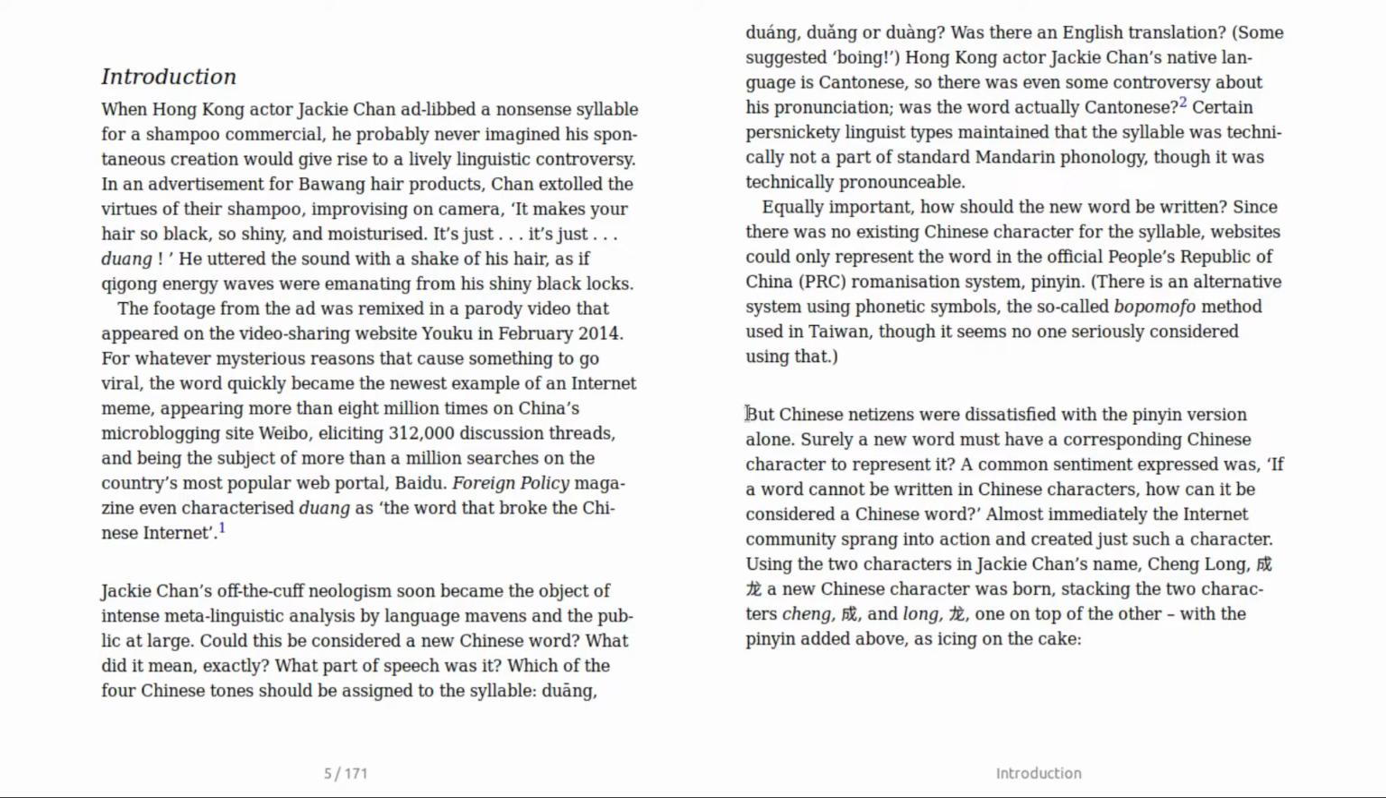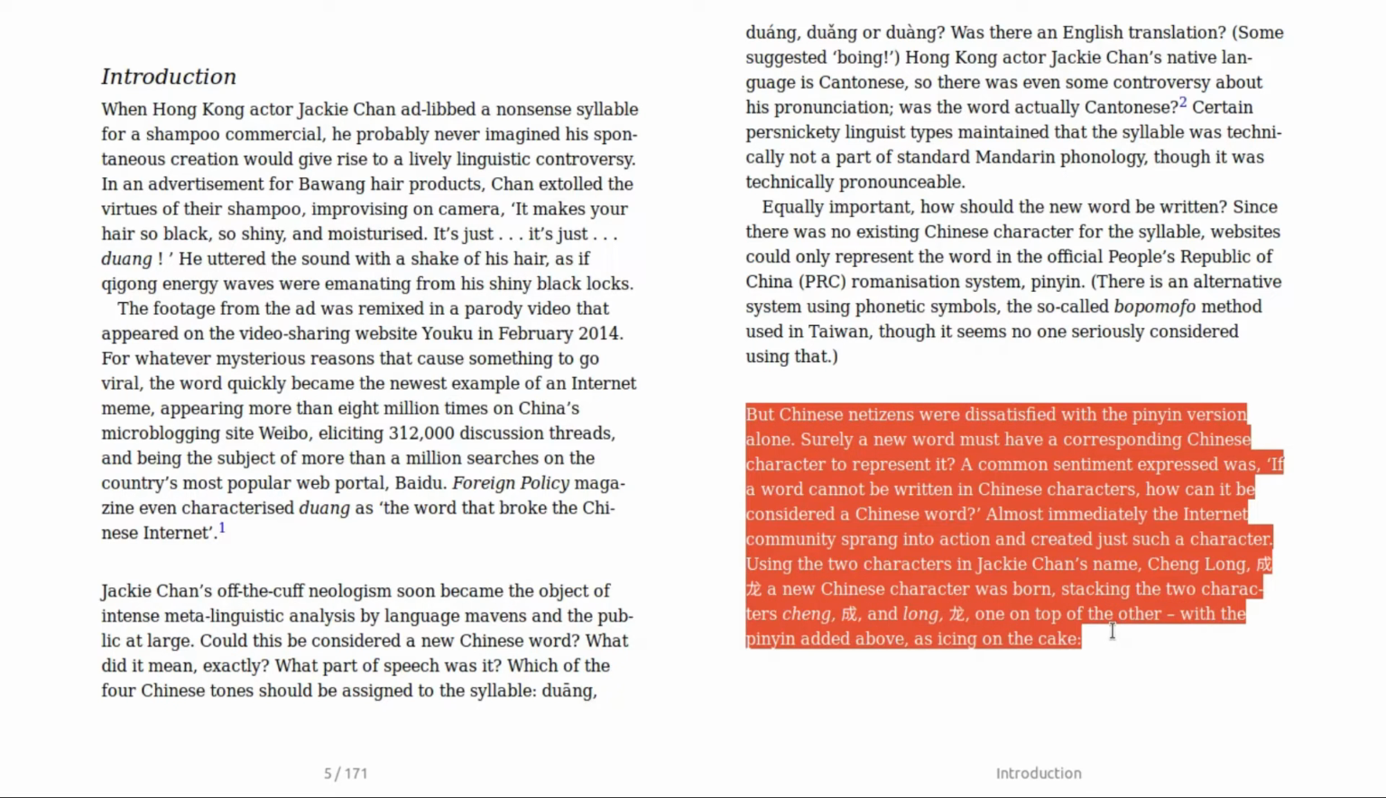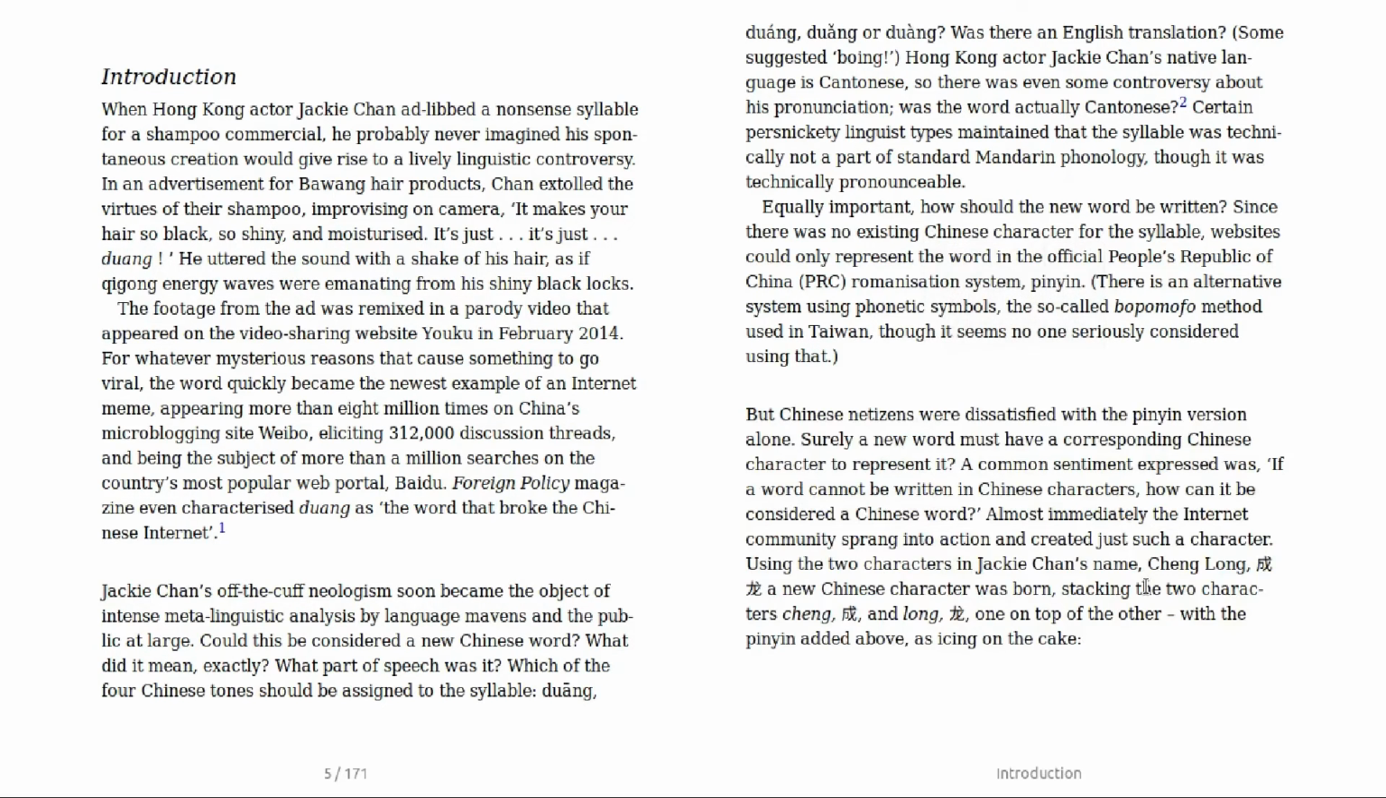But Chinese netizens were dissatisfied with the Pinyin version alone. Surely a new word must have a corresponding Chinese character to represent it. A common sentiment expressed was, if a word cannot be written in Chinese characters, how can it be considered a Chinese word? Almost immediately, the internet community sprang into action and created just such a character.